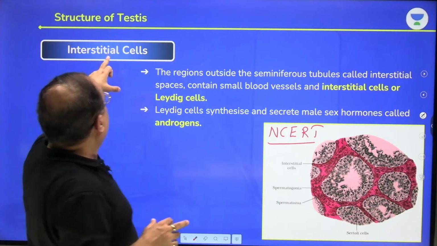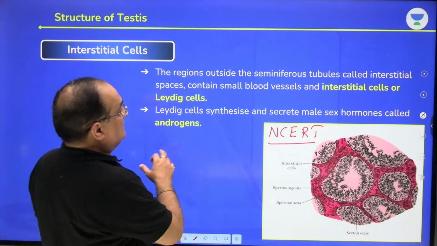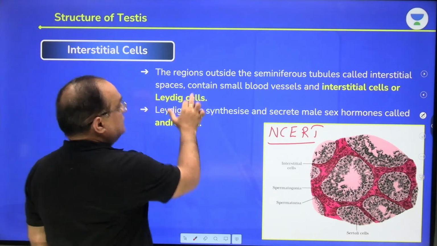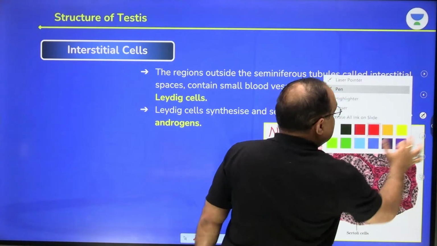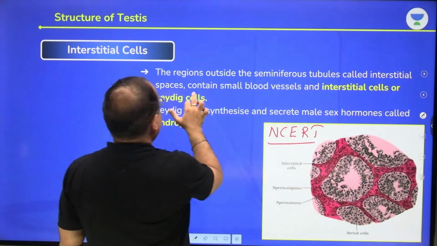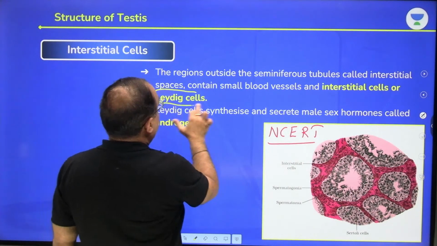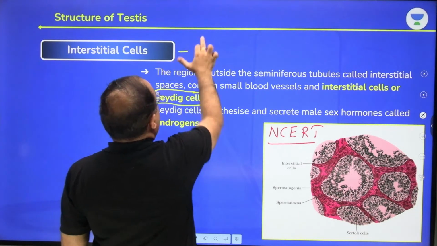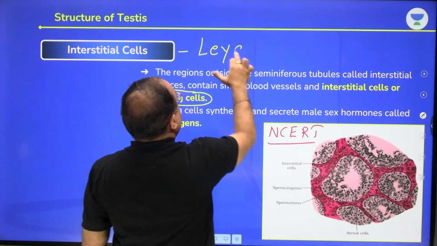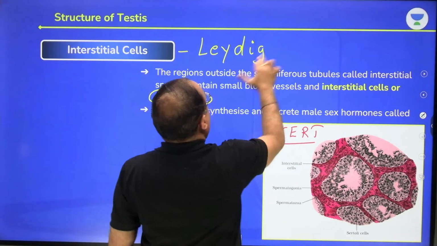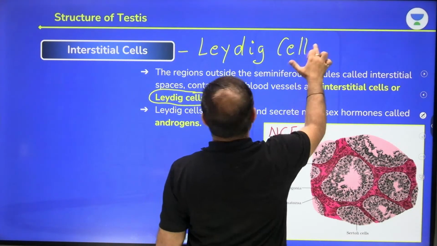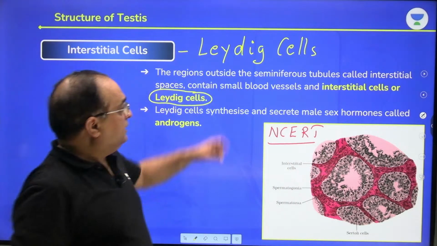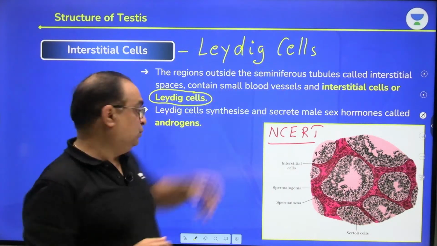Okay guys, what are the interstitial cells? Interstitial cells, which are also called Leydig cells, are located outside the seminiferous tubule.